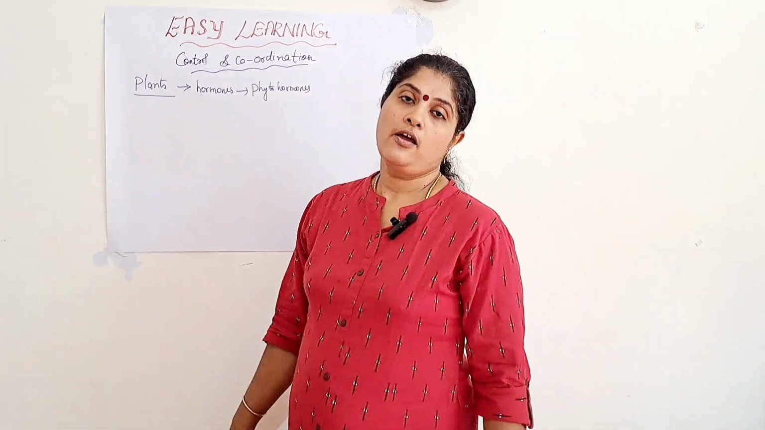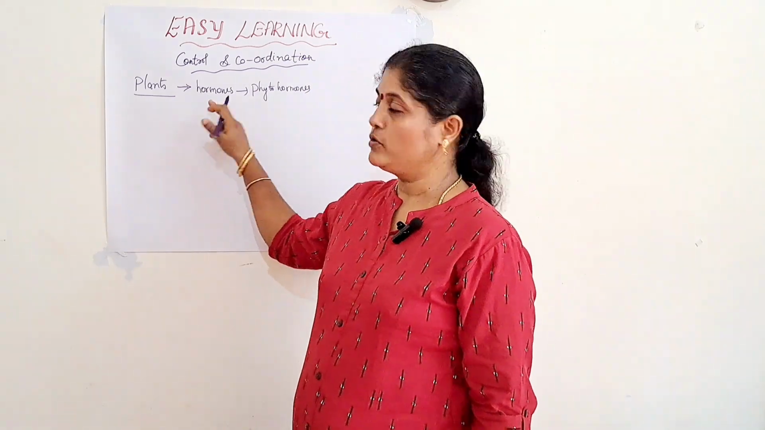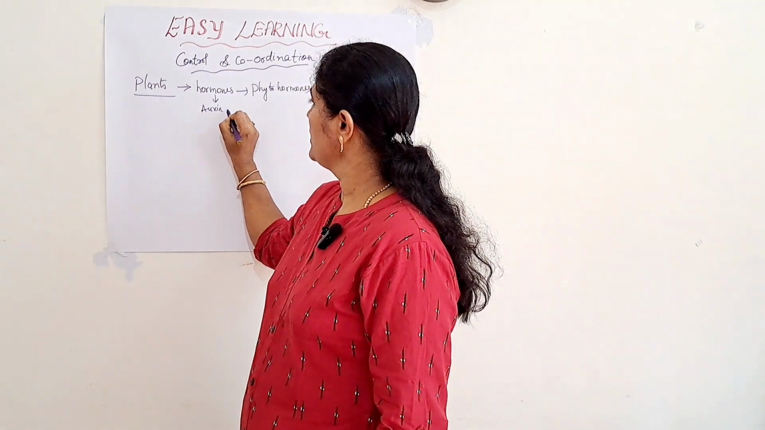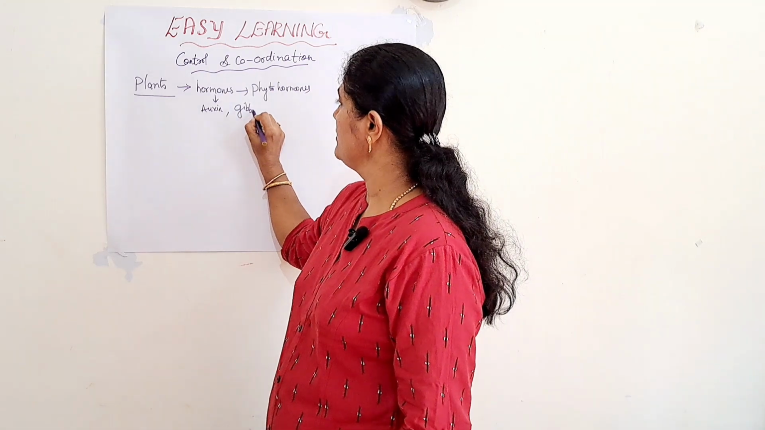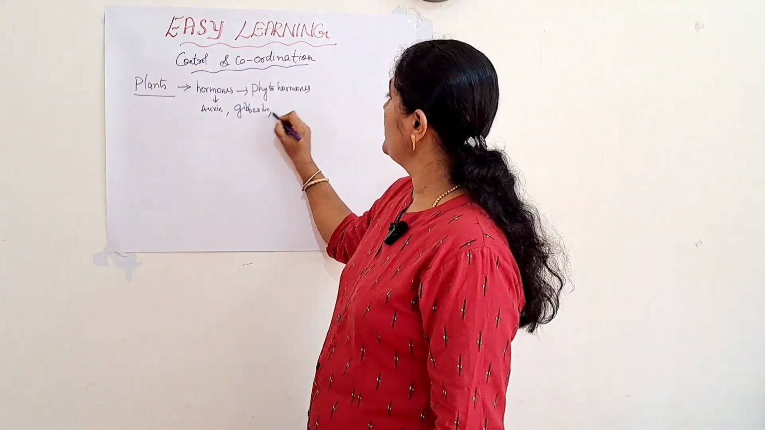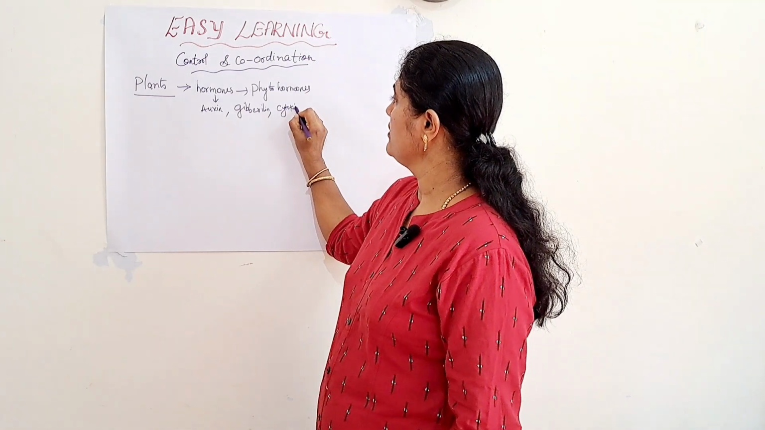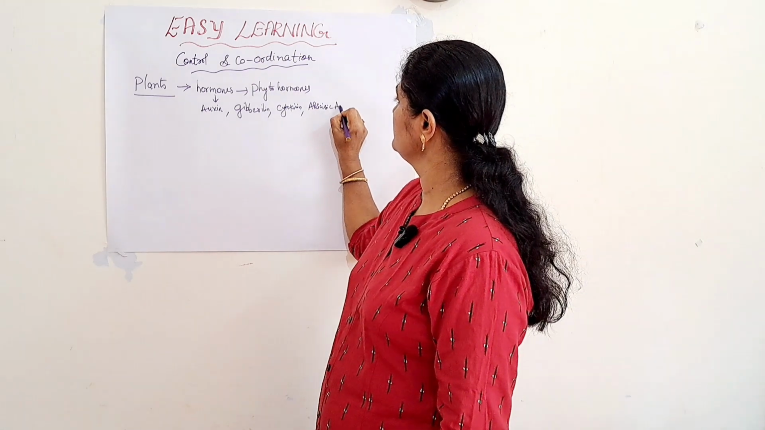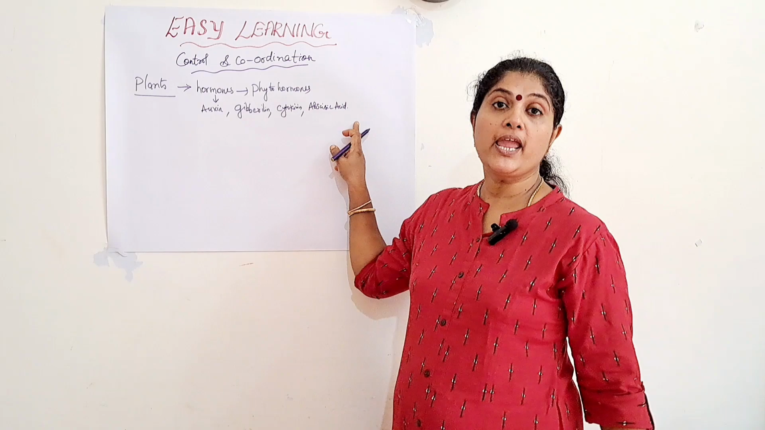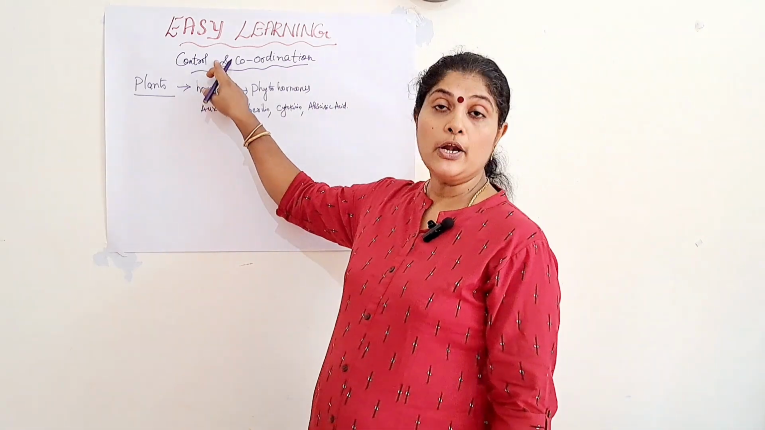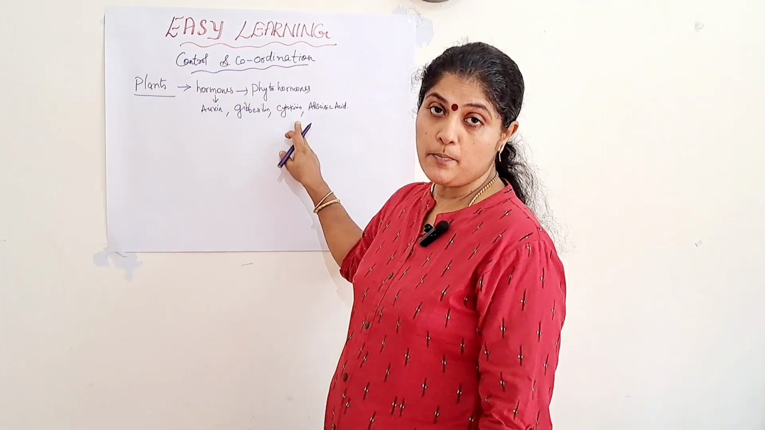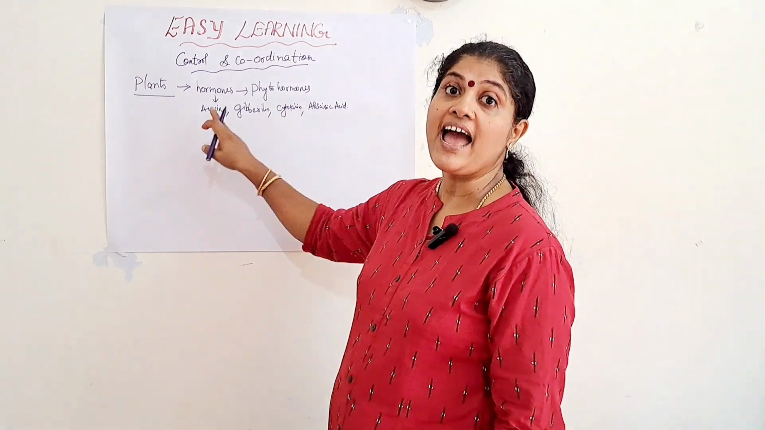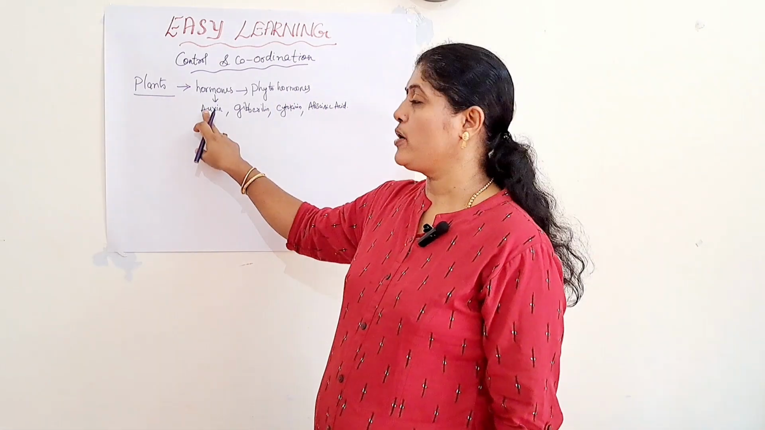So what are the different phytohormones or plant hormones? The first one is auxin. Second one is gibberellin. Third one is cytokinin. And fourth one is abscisic acid. These are the four main plant hormones responsible for control and coordination in plants. It is very important. You should know the names of the plant hormones and also the characteristic features of each hormone.